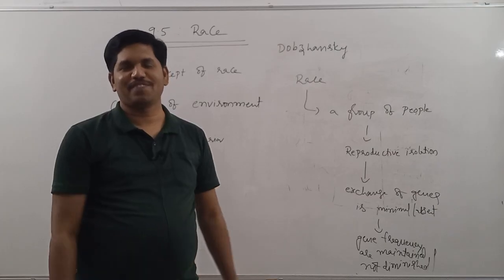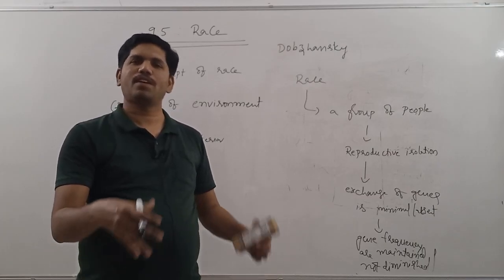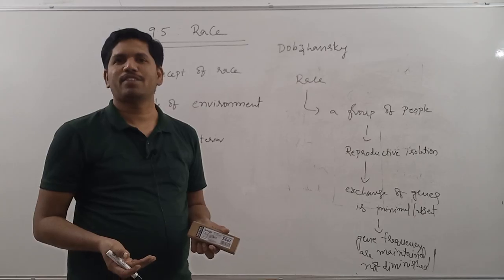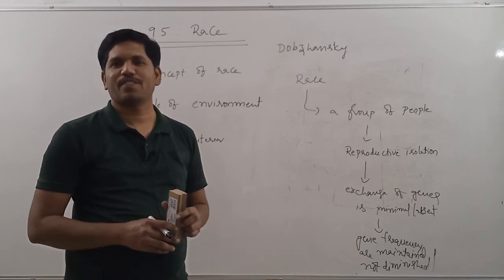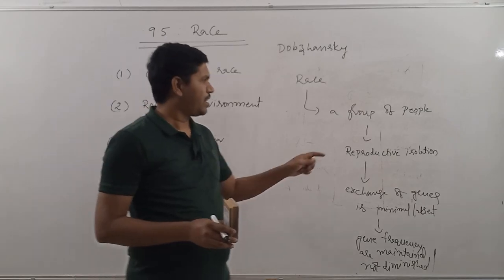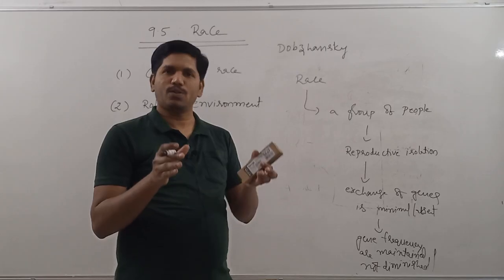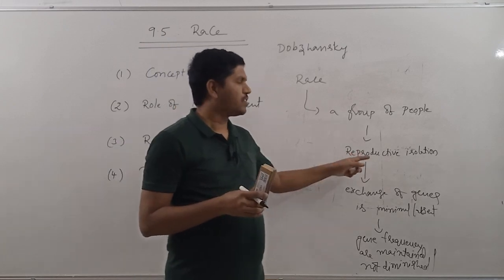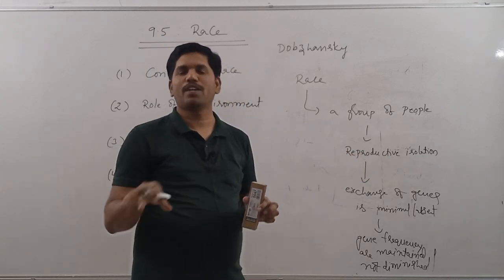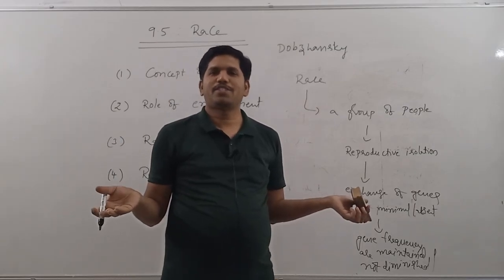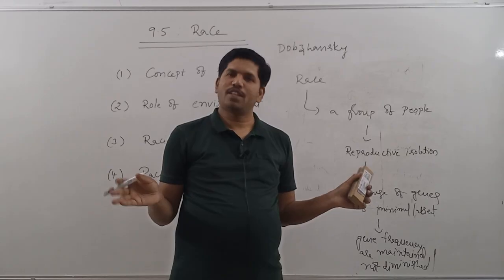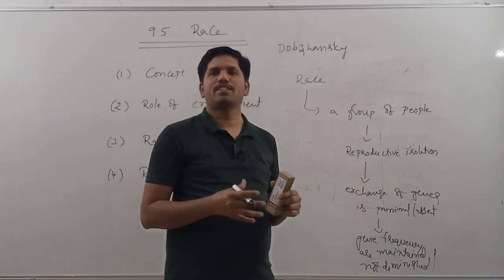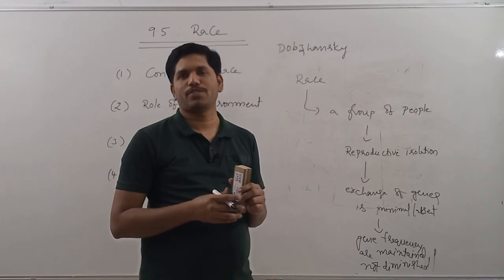That is called racial crossing. But most of the times, that reproductive isolation is maintained because of linguistic barriers, cultural barriers, or color-based barriers. Whenever the reproduction between two people is controlled or prohibited, then that is called reproductive isolation. They are reproductively isolated. Biologically, there will not be any restriction, but socially, there will be restriction because of a number of factors. Because of that reproductive isolation, the exchange of genes between two populations is minimized.